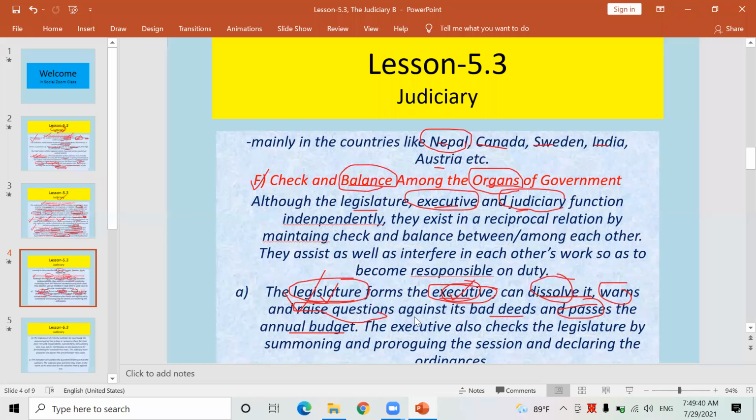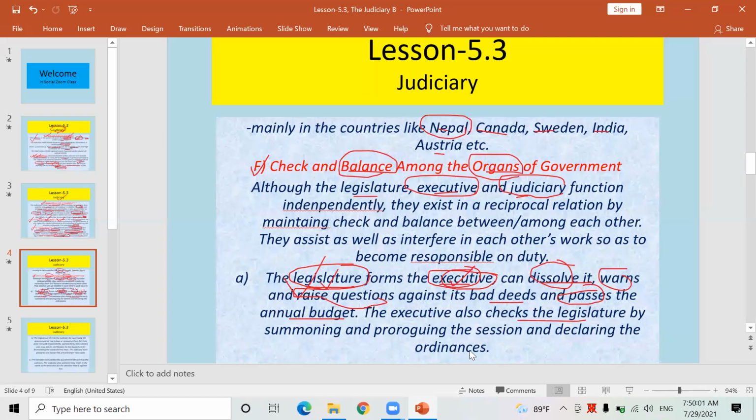Yes. In this way, the check and balance relation between legislature and executive has been maintained. The executive also has a right to check the legislature. Similarly, the executive can check the legislature by summoning and proroguing the session and declaring the ordinance. Look, right? The executive can call the meeting of the legislature.